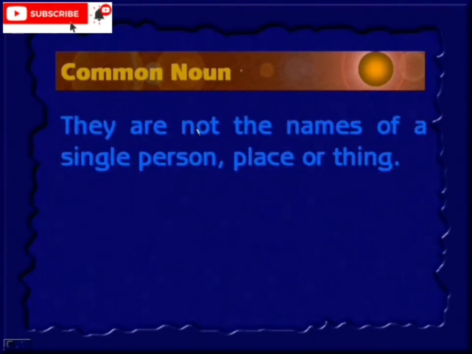They are not the names of a single person, place or thing. So this is the major difference. It's not an individual person's name. Say Natraj, it's not a common noun. When it's a man, it's a common noun. That we are going to understand in this session.